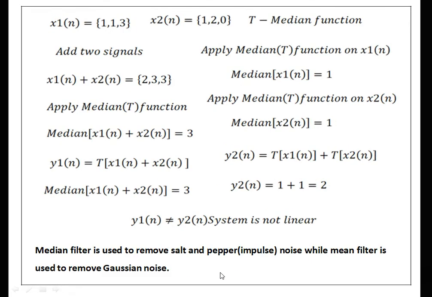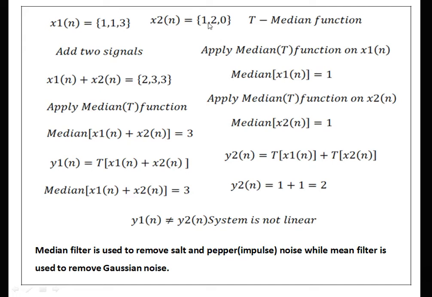Now we check for the median. First we add the two signals and then we take the median value. After adding the two signals we get 233. They are already sorted, therefore median is 3. Here we apply the median on each individual signal and then add those values. 113 is sorted, therefore median is 1.